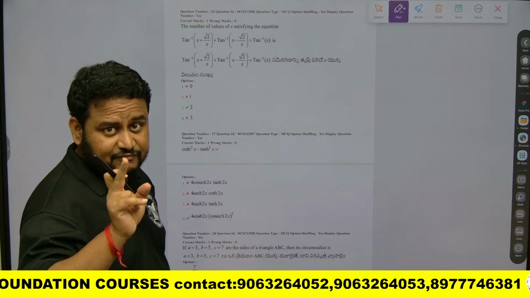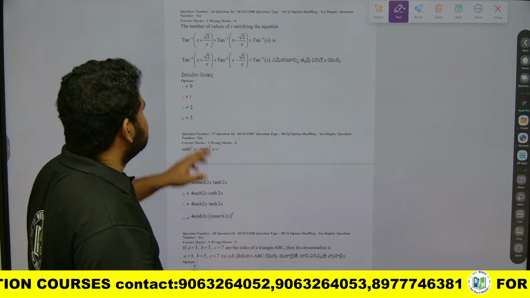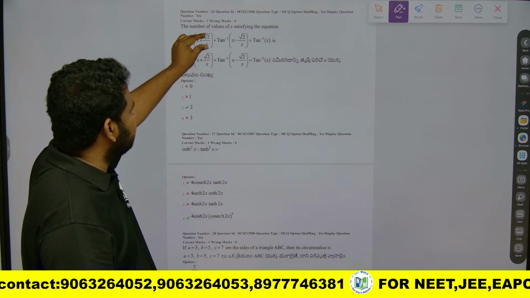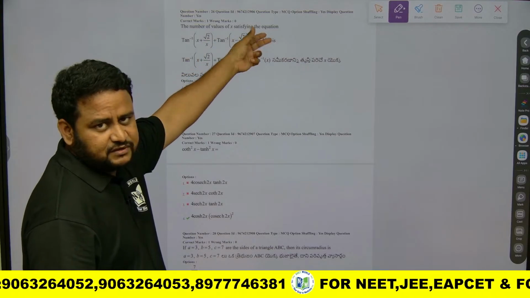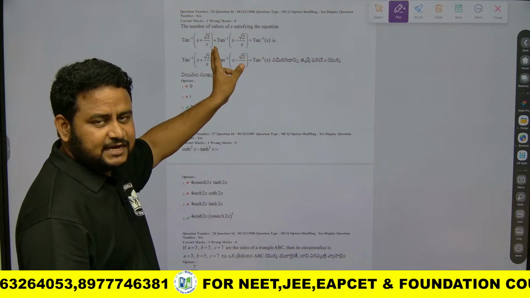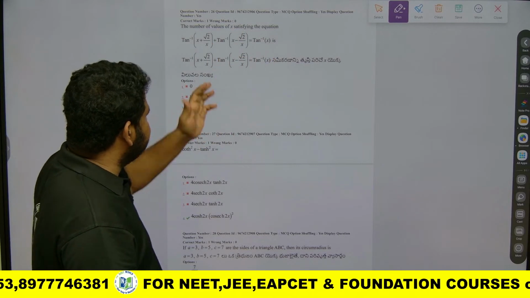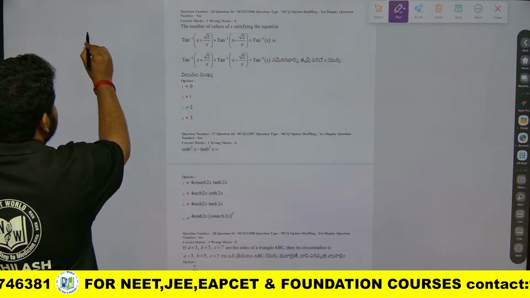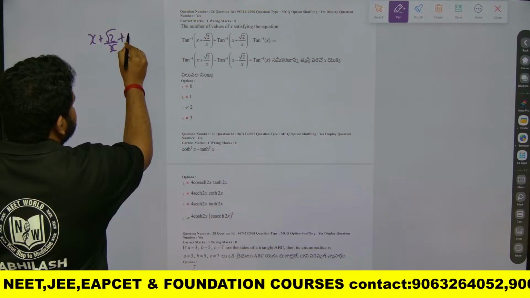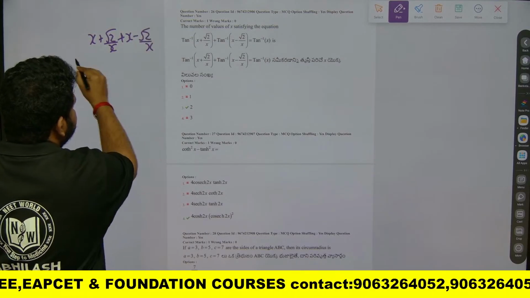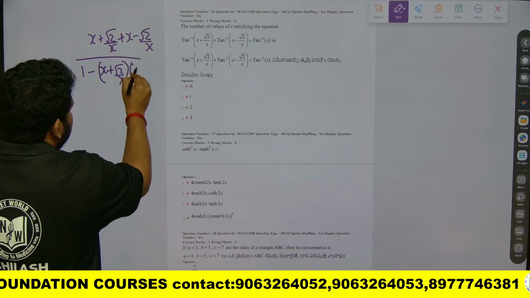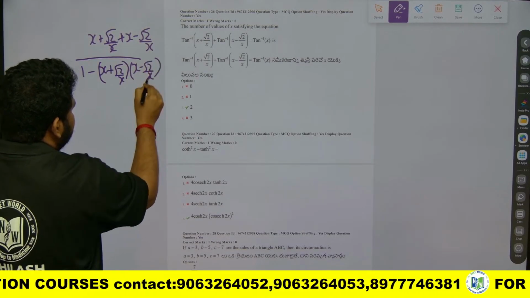So tan inverse of this plus tan inverse of this is given. This is of the form tan inverse of a plus tan inverse of b is equal to tan inverse of c. So tan inverse of a plus tan inverse of b is nothing but tan inverse of (a plus b) by (1 minus ab). Instead of putting tan inverse, let me simplify this. I will write it as (x plus root 2 by x) plus (x minus root 2 by x), divided by 1 minus (x plus root 2 by x) into (x minus root 2 by x).